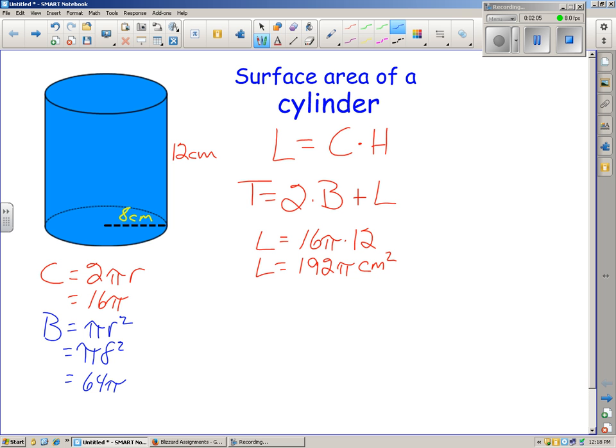Plugging into the formula for total surface area, we have T equals 2 times 64 pi plus the lateral surface area of 192 pi. Which gives a final area of 320 pi, and the units there are square centimeters once again.